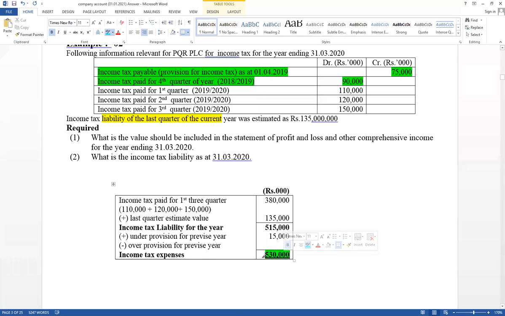And as a current liability, only this year's last quarter estimate value should be included. Therefore this is a value that should be included in the financial position statement. And this is a value that should be included in the income statement.